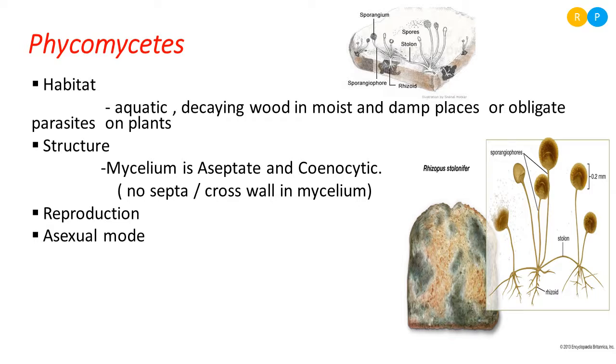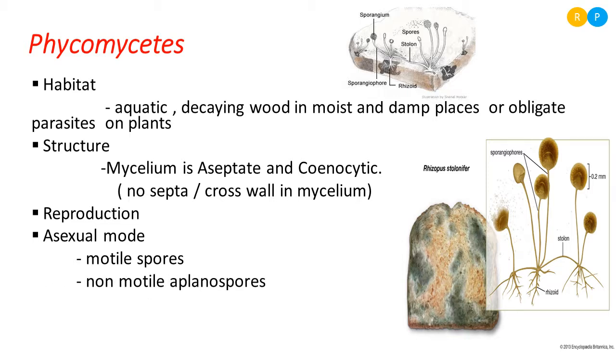Understood? So the spores formed during asexual reproduction may be motile spores. Motile spores are spores that have some structure for movement, usually flagella. That means a small flagellum is present for movement. Clear? So motile spores form in some species as an asexual reproductive structure.